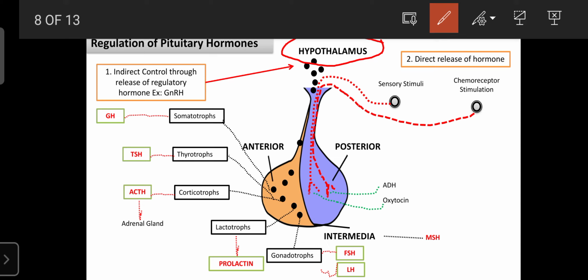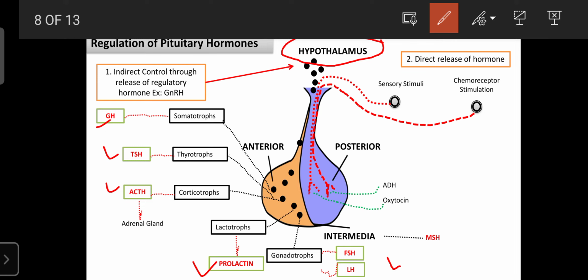The hypothalamus releases various factors, which are required for the secretion of various hormones from the anterior part of the pituitary gland. That's why the hypothalamus is known as the master of the master gland.